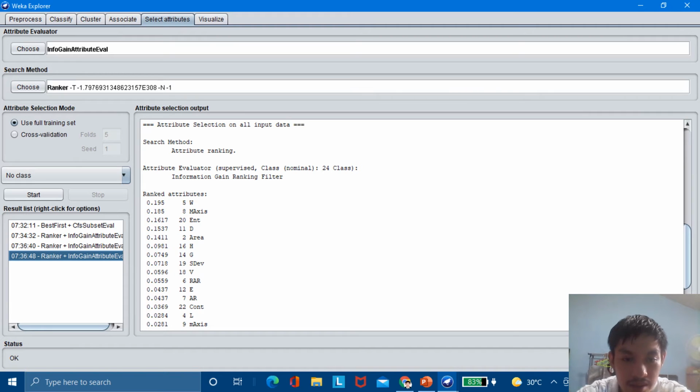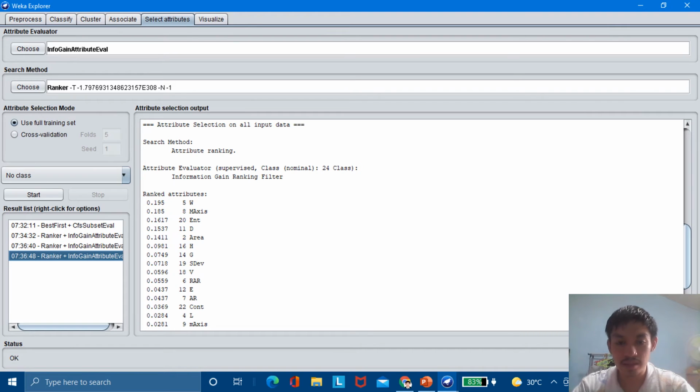And next is 0.0981 from H, down to G, S, D, standard deviation, V, RAR, E, AR, L, M axis, and so on. So here are the ranked attributes. We have seen earlier the 6 most needed attributes. Now here's the complete ranking of the attributes.